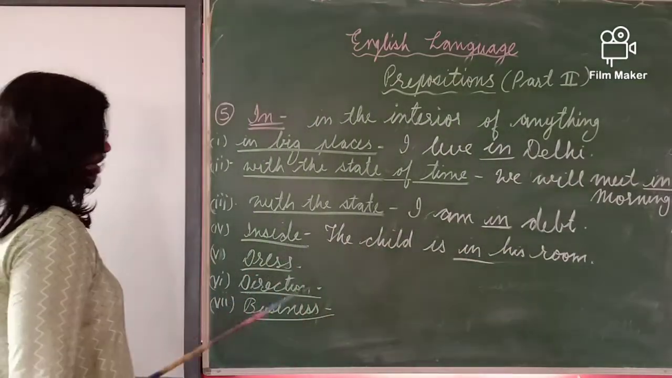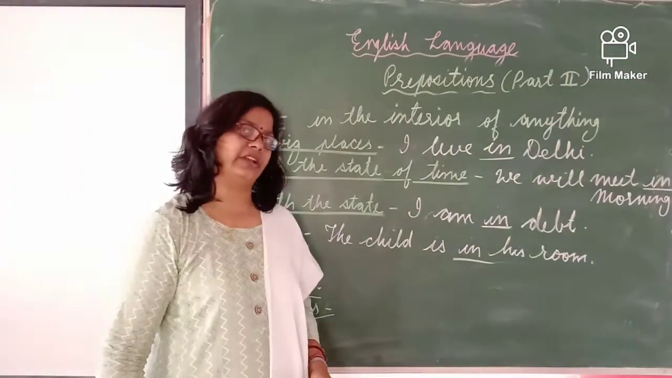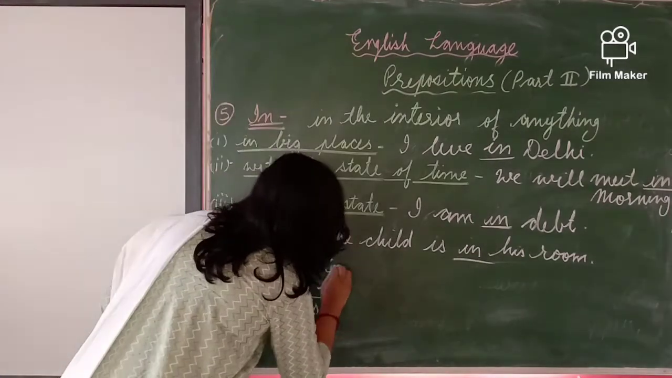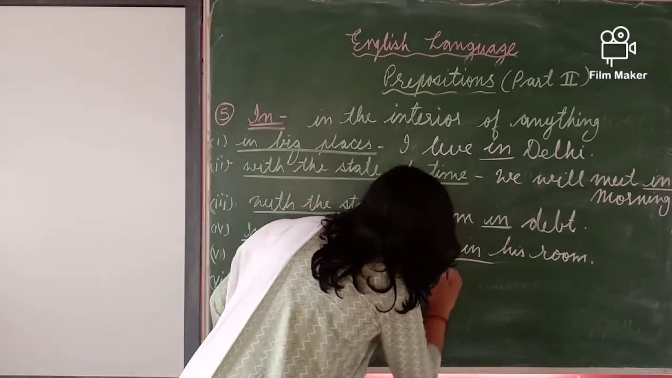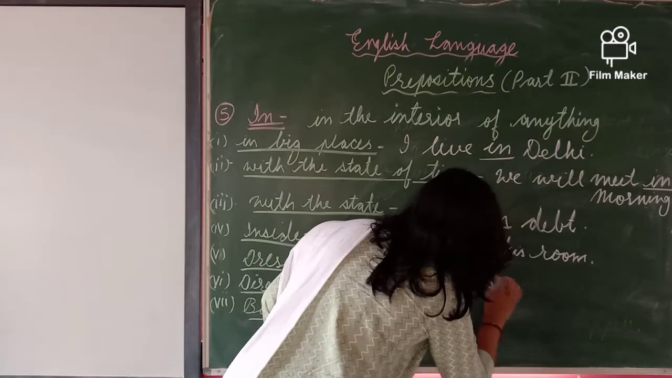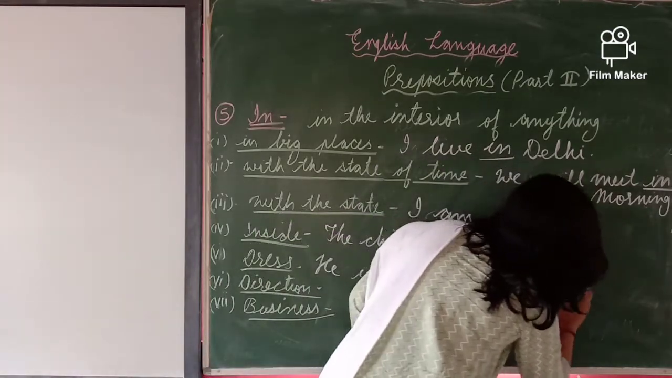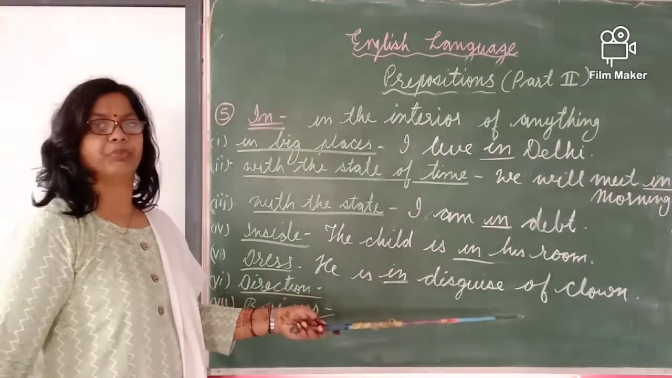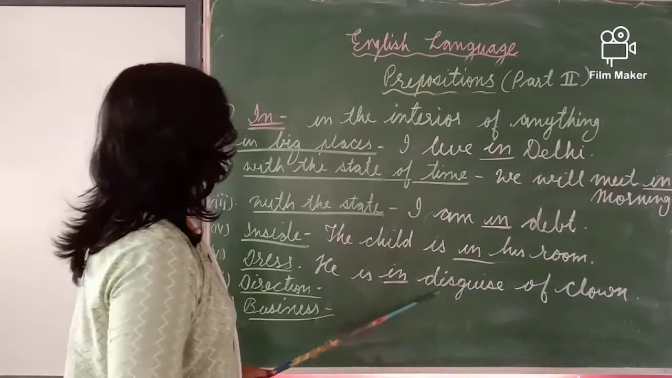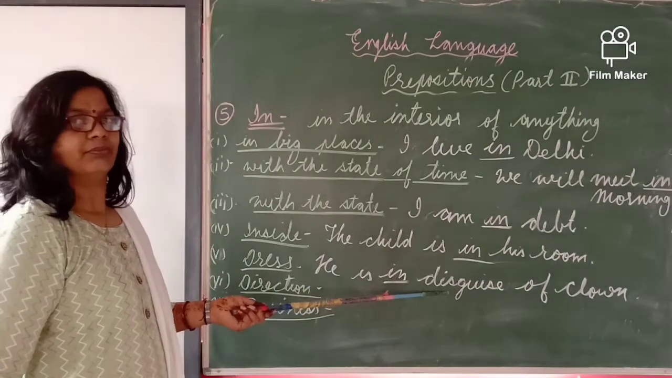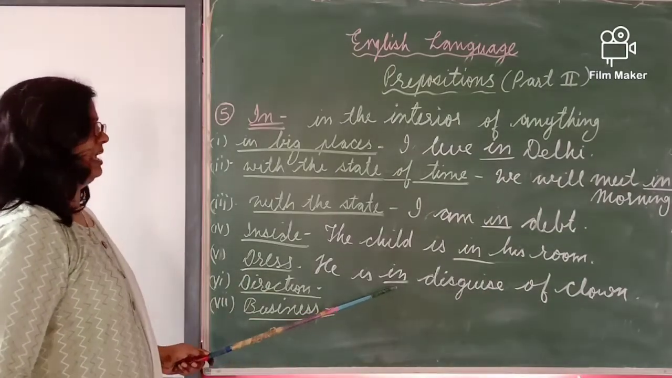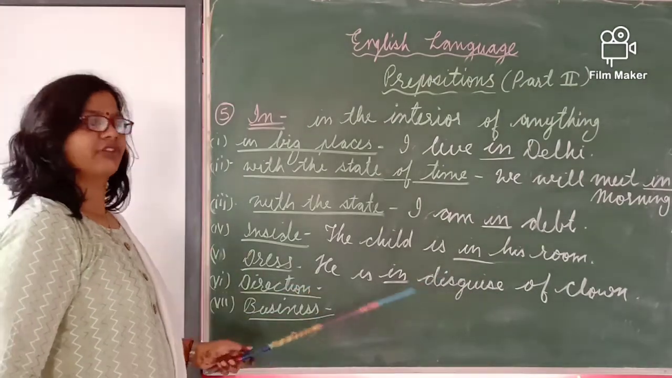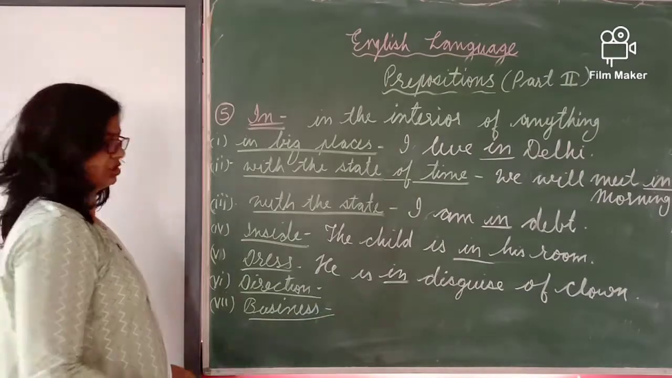Next is dress. Whenever there is a description about the dress of a person, there also we will write "in." He is in disguise of a clown. Disguise of a clown, he has put on the dress of a clown. So he is in disguise. He is in the position of the clown. So he is related with the clown. So he is mentioning the dress of the clown here.